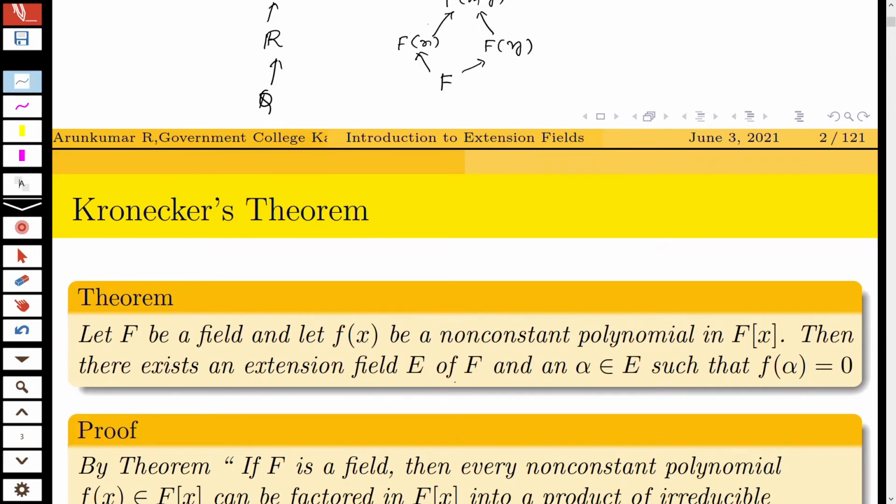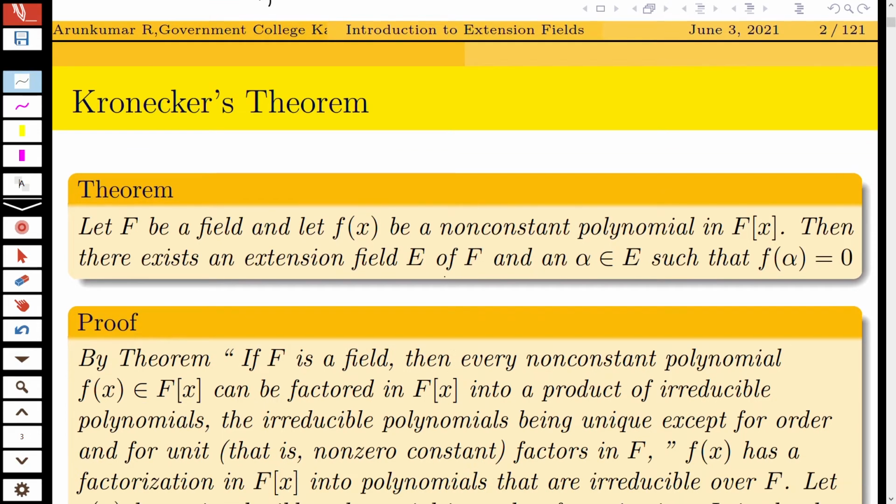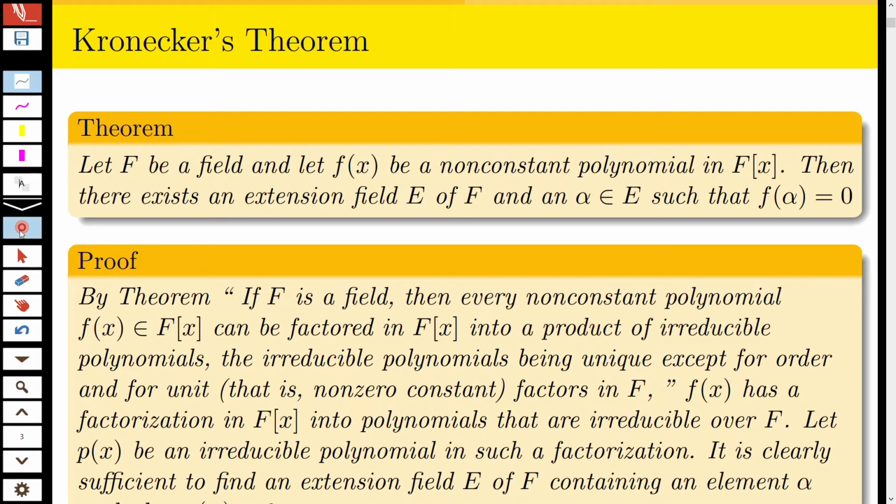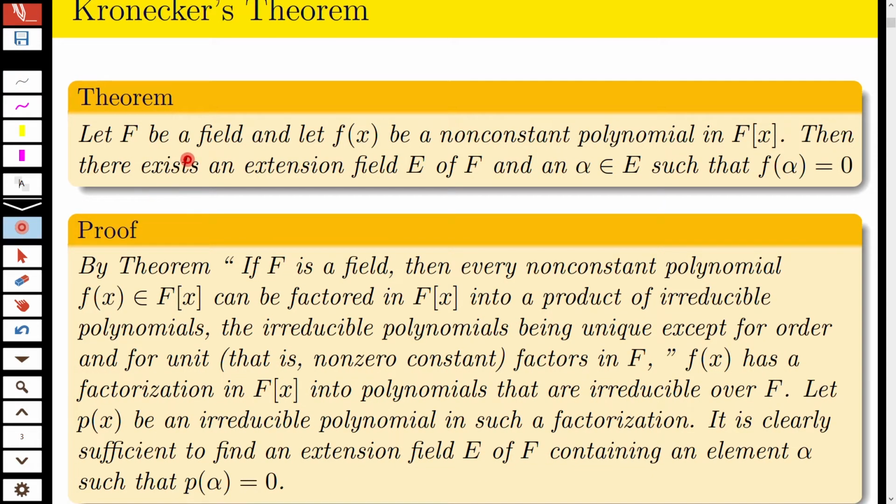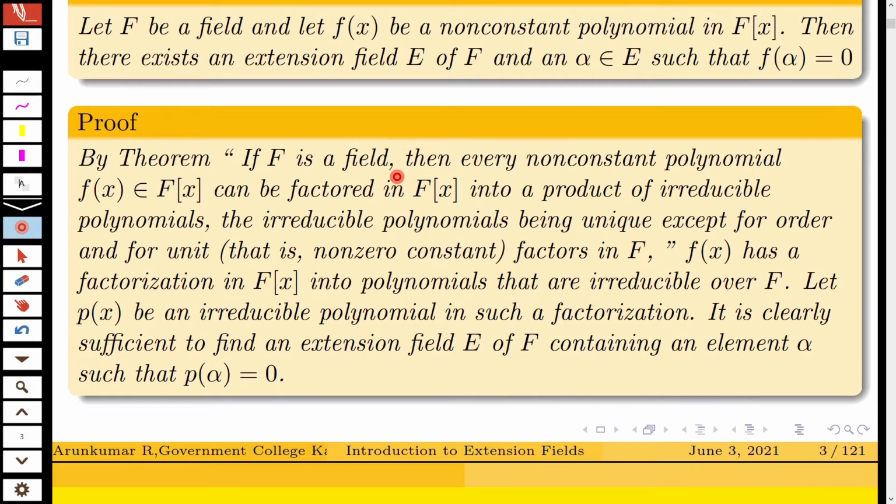Now we discuss one of the important theorems, Kronecker theorem. This is the Kronecker theorem. If F is a field and let f(x) be a non-constant polynomial in F[x], then there exists an extension field E of F and an alpha in E such that f(alpha) equals 0. We prove this. You already have this theorem.